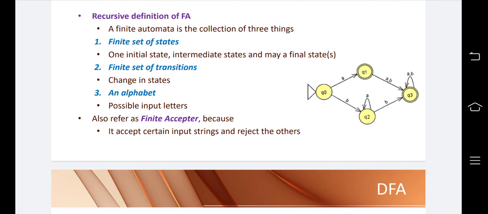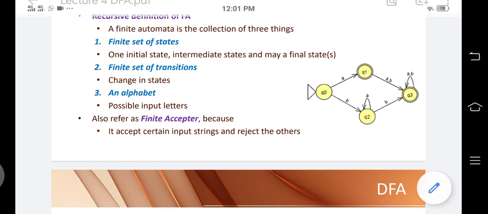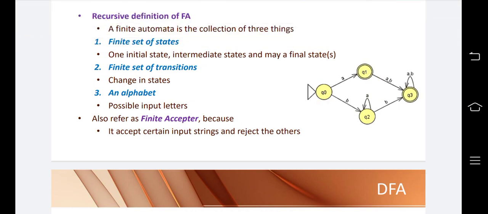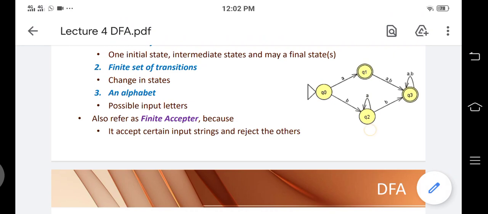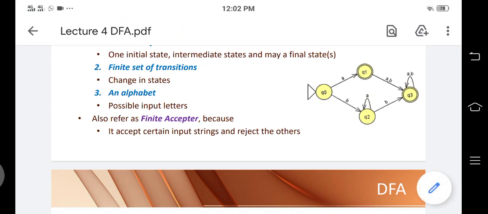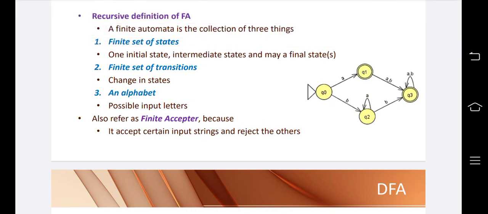The set of transitions: from state Q0 to Q1 it goes through input A. So the change of state is governed by the input A. From Q0 to Q2 on input letter B is another transition. The alphabet is a comma b.